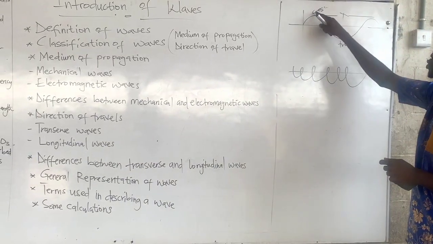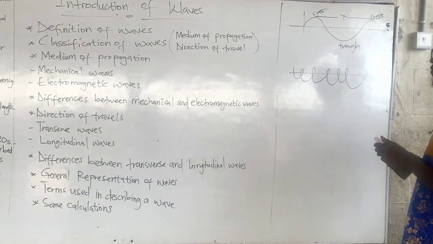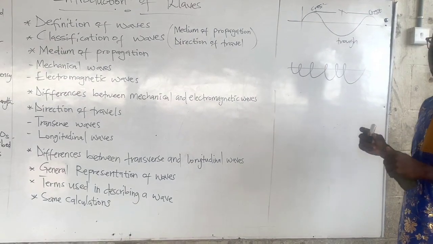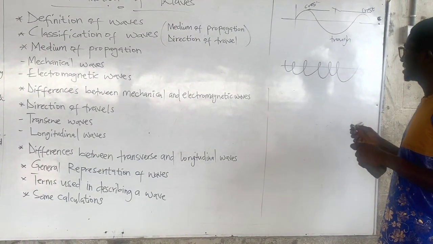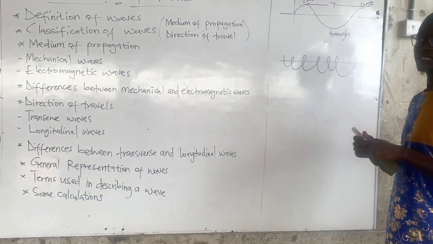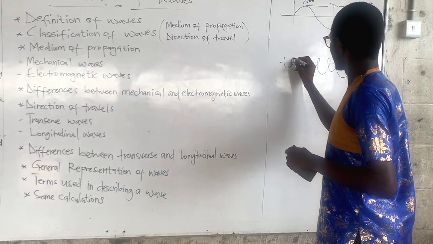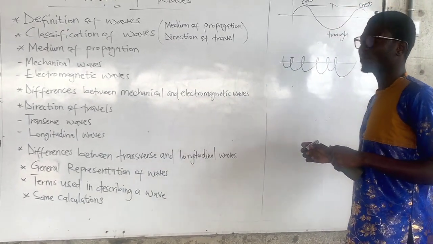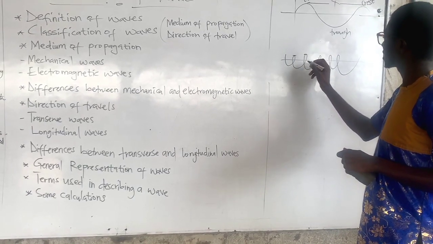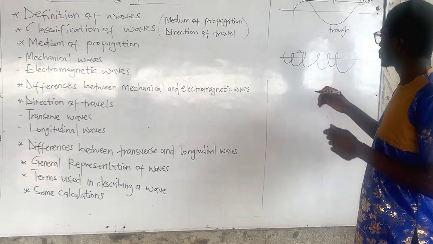The distance between two successive crests is what we call wavelength for transverse waves. For longitudinal waves, the distance between two successive compressions or rarefactions is what we call wavelength. So this is a rarefaction. This is another rarefaction. So the distance between these two is what we call wavelength.